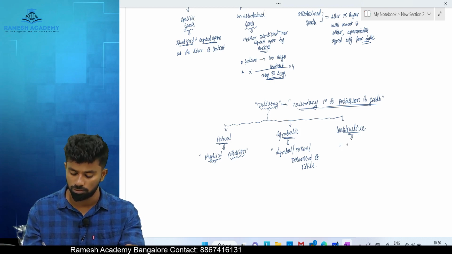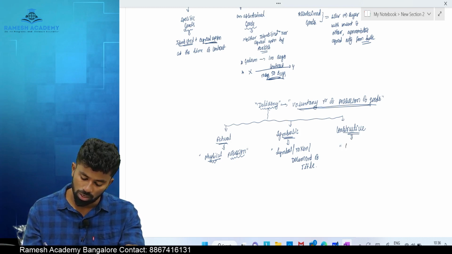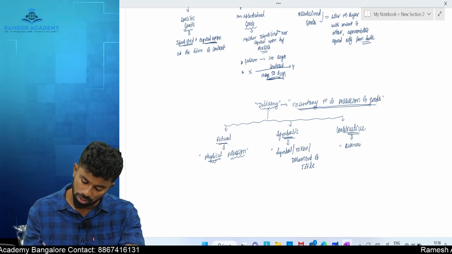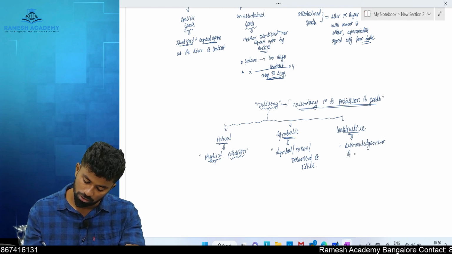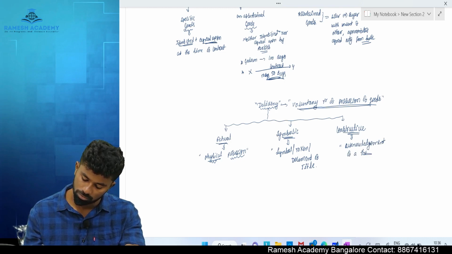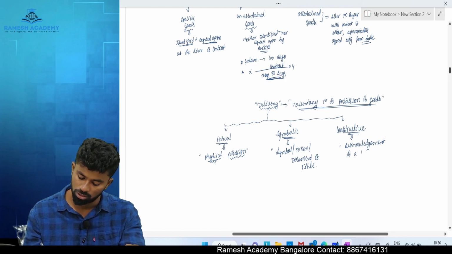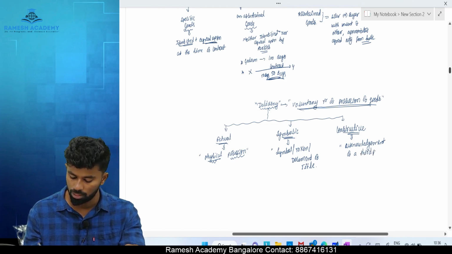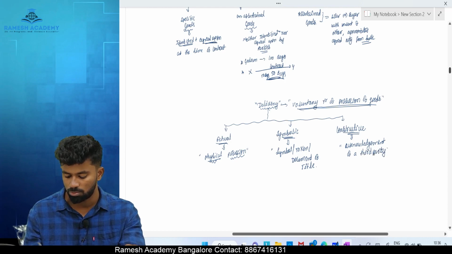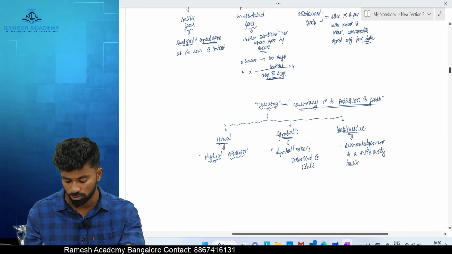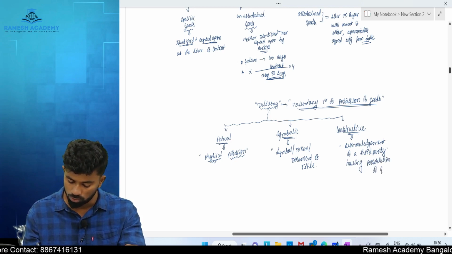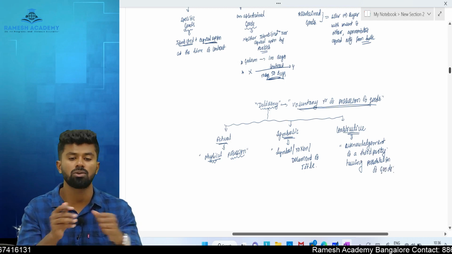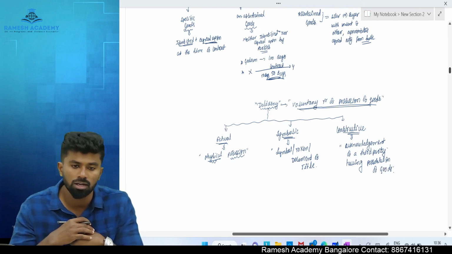Where the delivery of goods happens by acknowledgement of a third party having the possession of the goods. It is called as constructive delivery or deemed delivery or implied delivery.